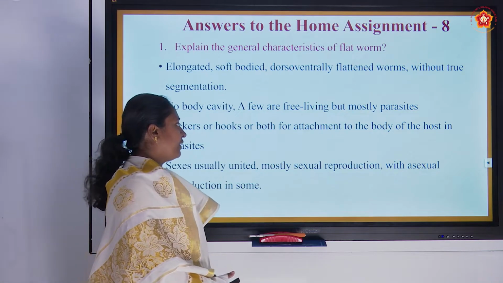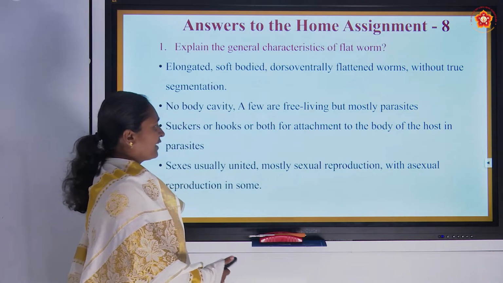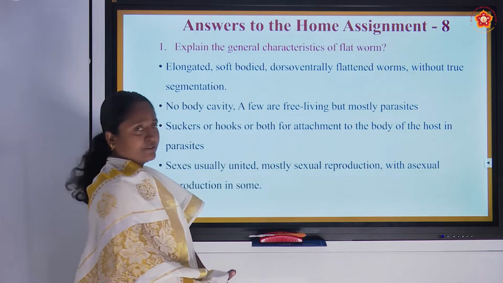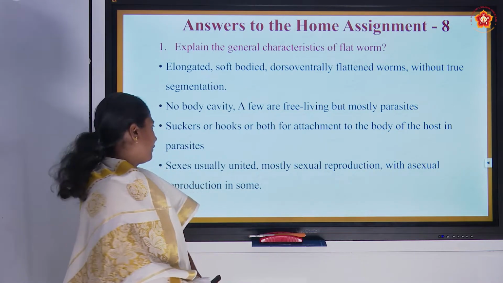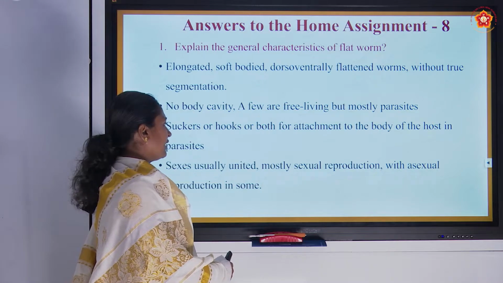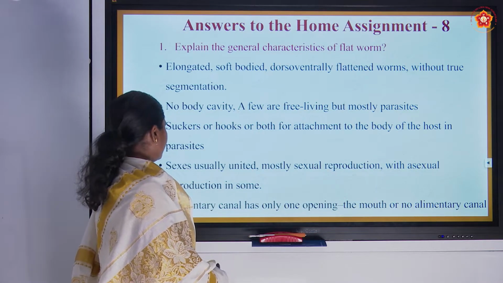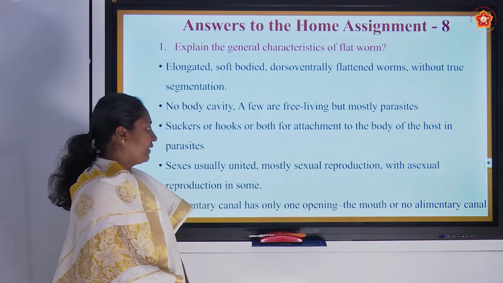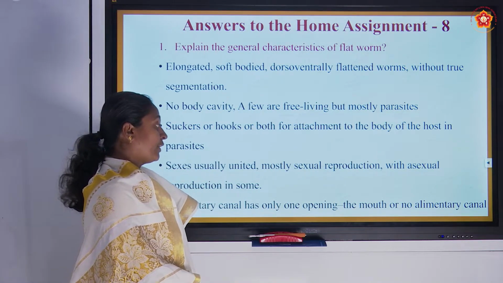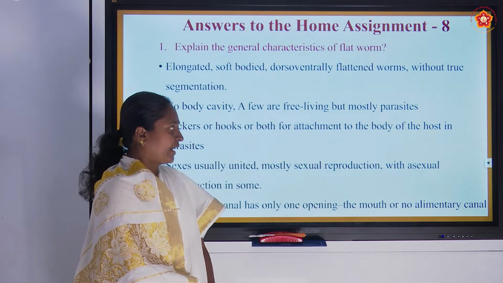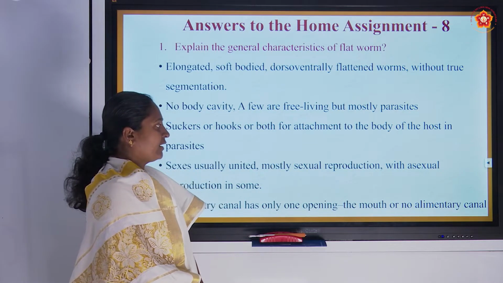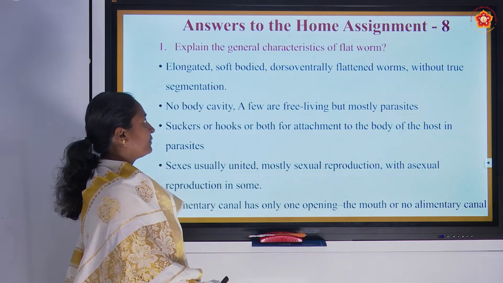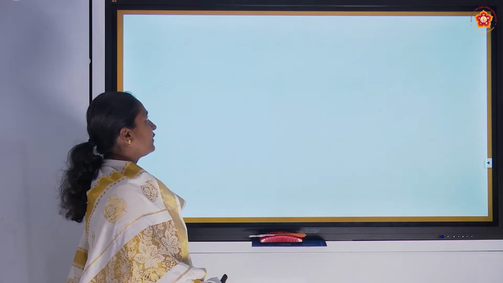They reproduce sexually, and some may also have asexual reproduction. Sexes are usually united. And they will show an alimentary canal. The alimentary canal has only one opening, either a mouth, or it may have no alimentary canal system as such in this organism. These are the general characteristic features.